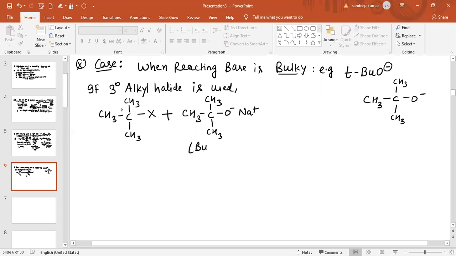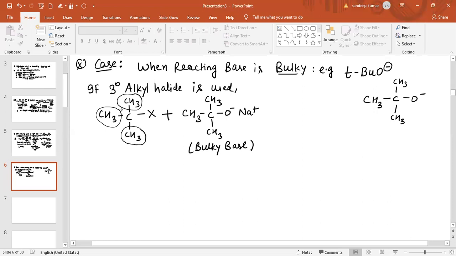So this is basically a bulky base, and there is also steric hindrance due to the large CH3 groups.